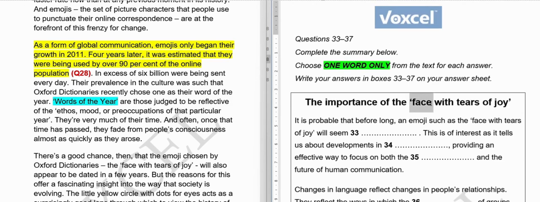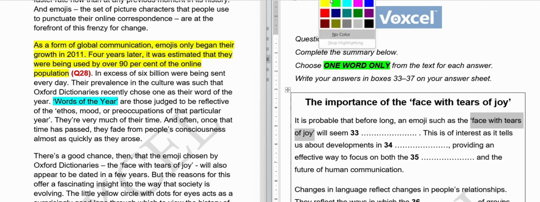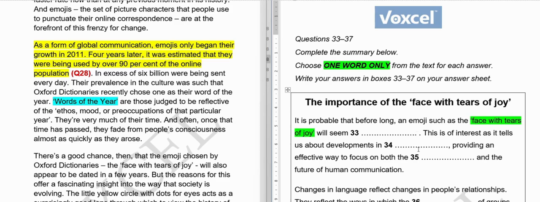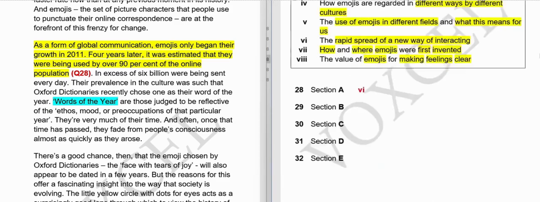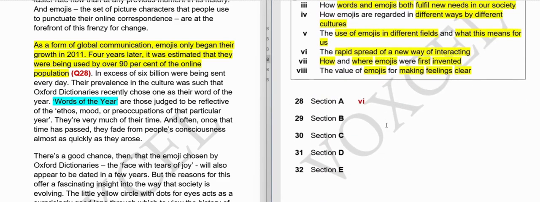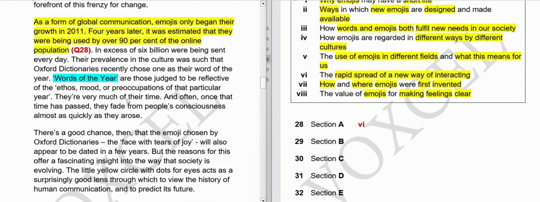And here the best option, oh sorry, this is here, wherever we'll find tears of joy, that will be our location. But we will just focus on these questions for now.